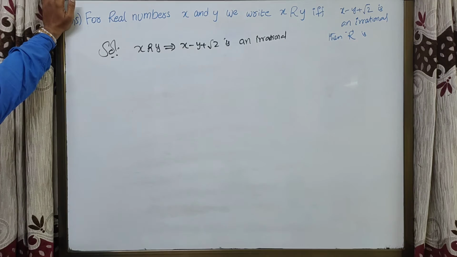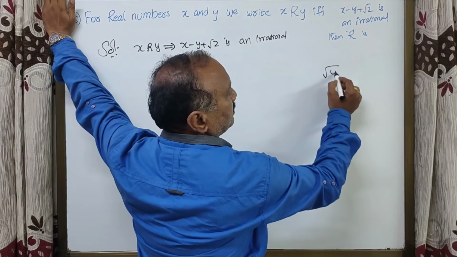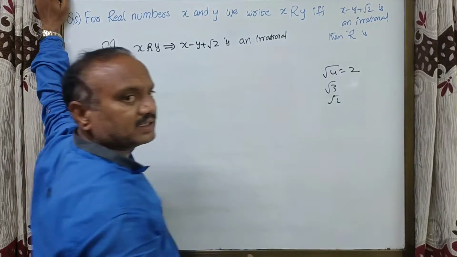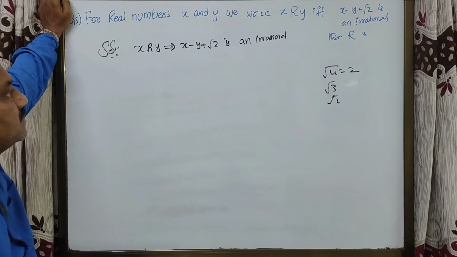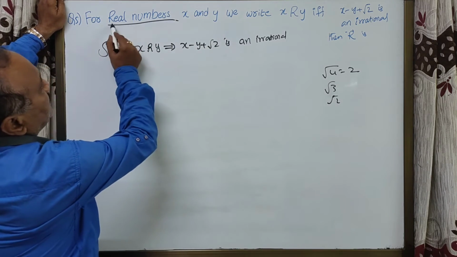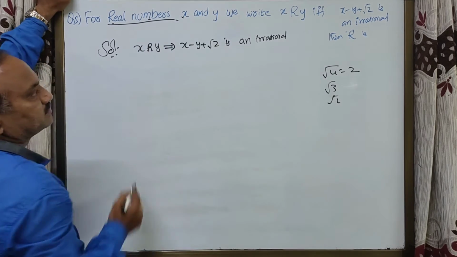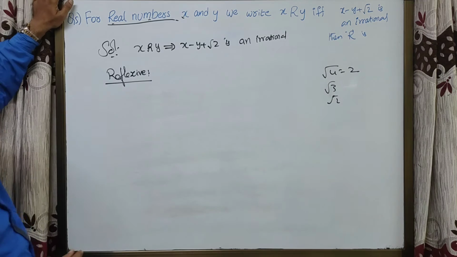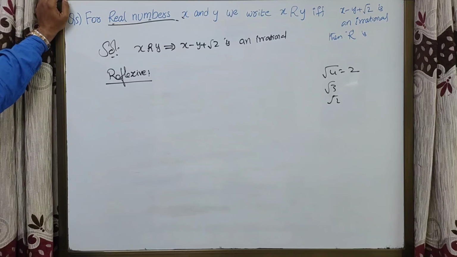Root 4 is 2. It is not irrational. Root 4 is rational. Root 3, root 2 are irrational numbers. My dear friends, here x comma y are real numbers. Please remember that point.